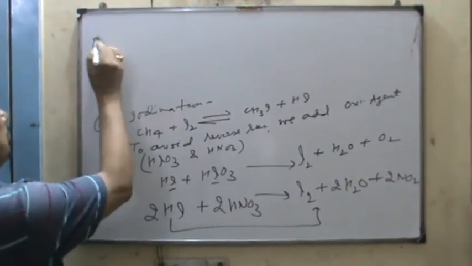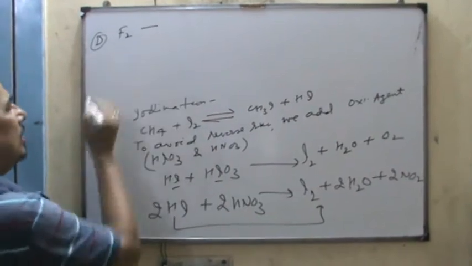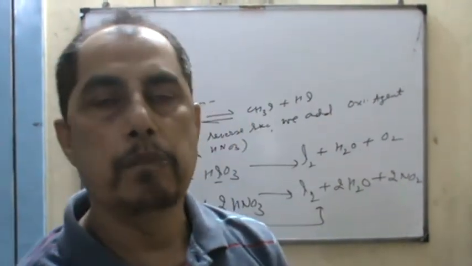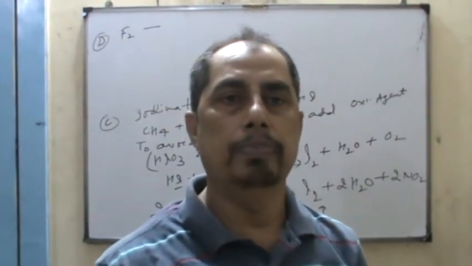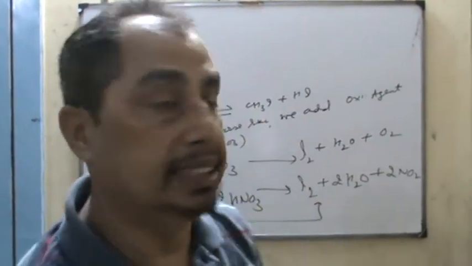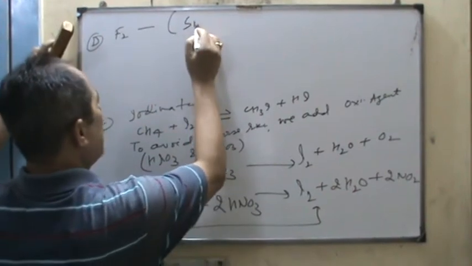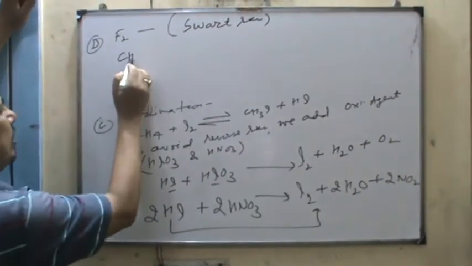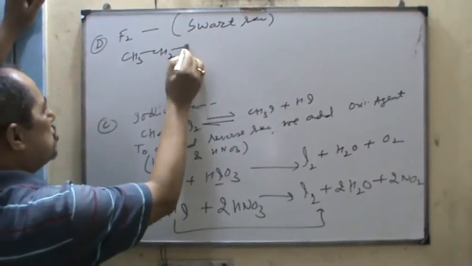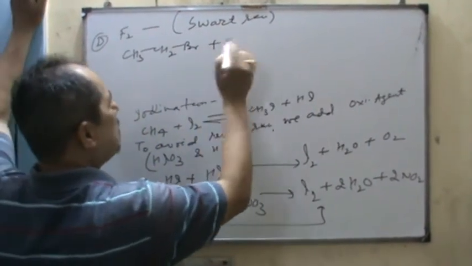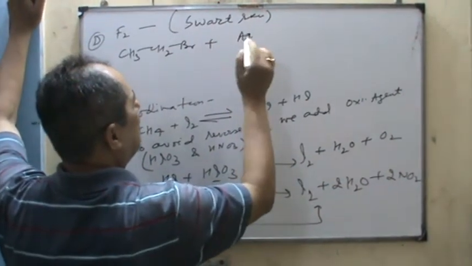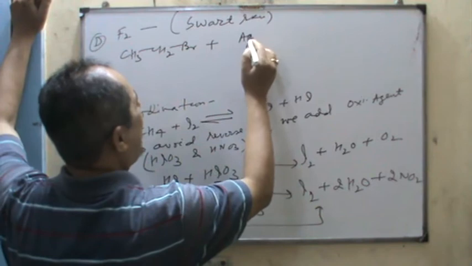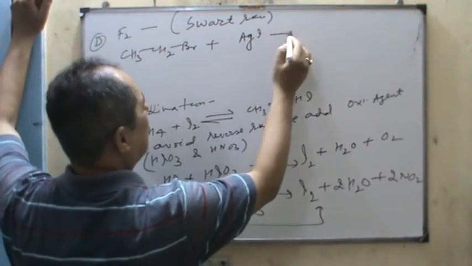So for fluorination, the direct method is not possible. Fluorine is highly explosive in nature. An indirect process is possible, that is known as the Swarts method. So far as the Swarts reaction, CH3CH2Br plus AgF.